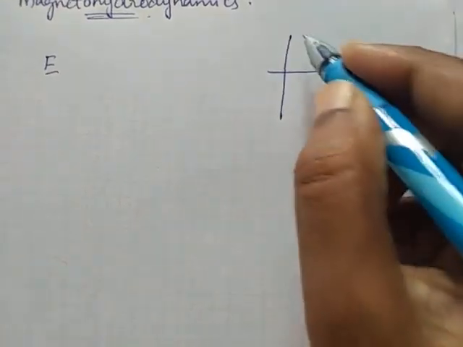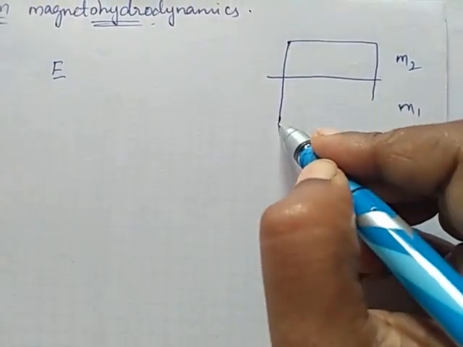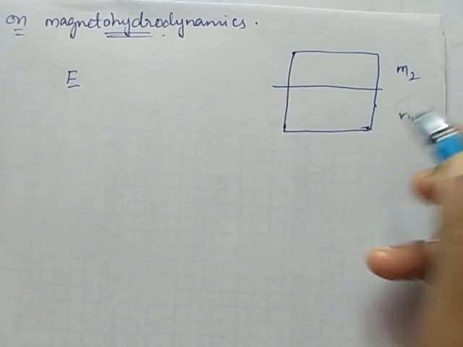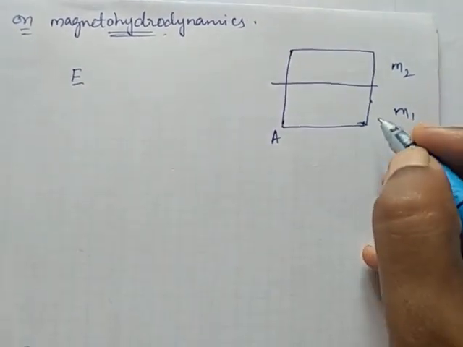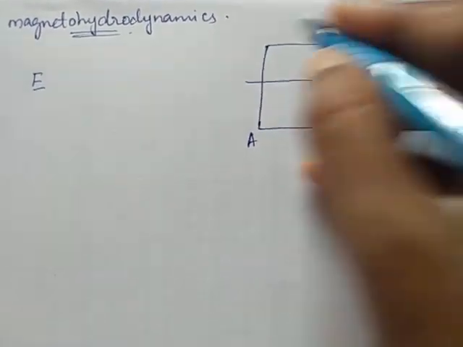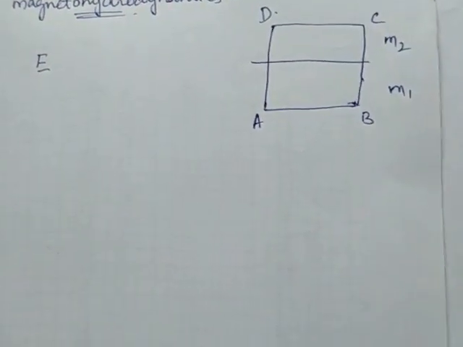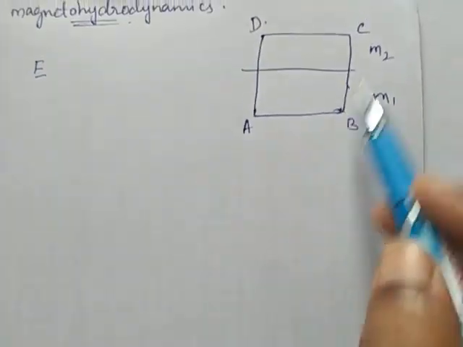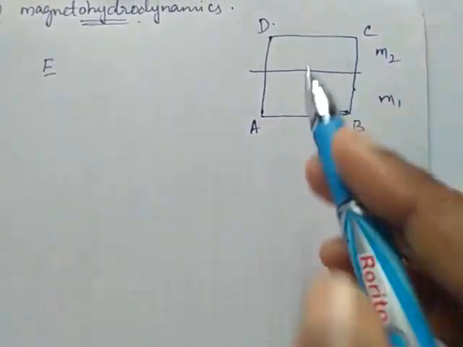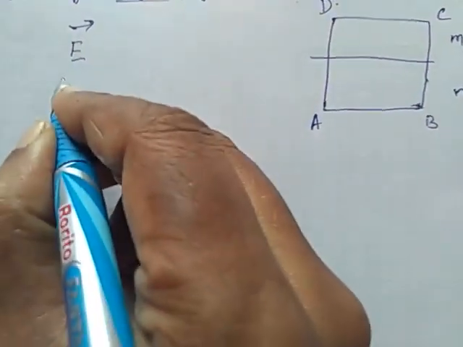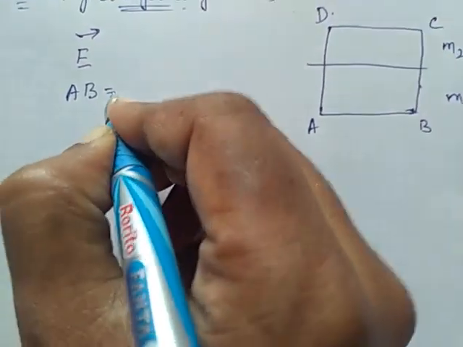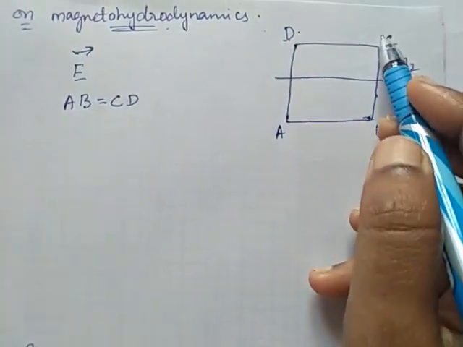So we are going to consider a rectangular path. See, this is A, B, C and D. Since it is a rectangular path, the length of AB is equal to the length of CD.